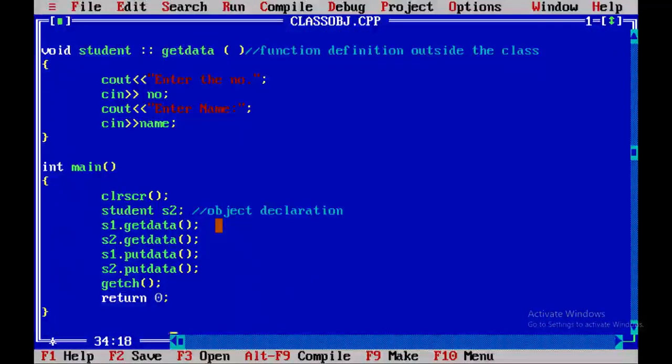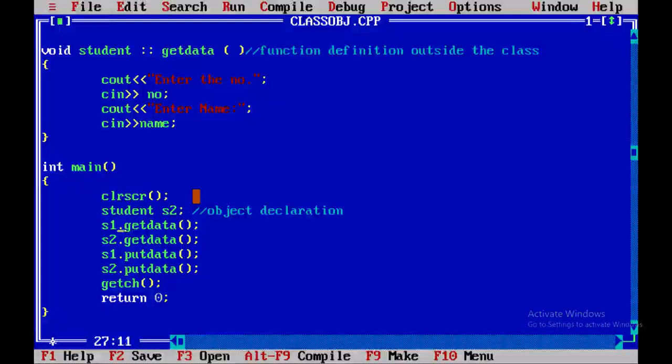Now let's see the main function section, in which we have declared one more object of the class, that is student S2. Student is the name of the class and S2 is the name of the object. We can see the object declaration in the main function section like normal other variables.